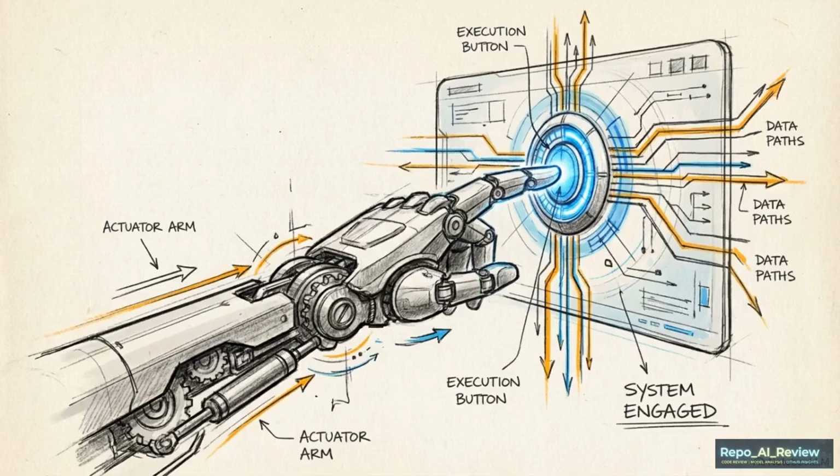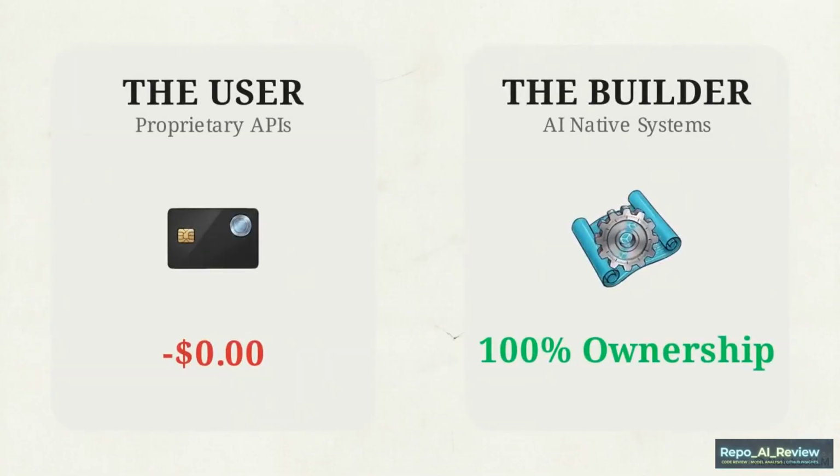Delegating to autonomous systems is where software is moving. You can either pay to use that infrastructure, or you can learn how to build it yourself.